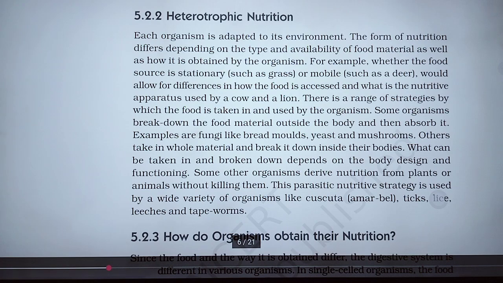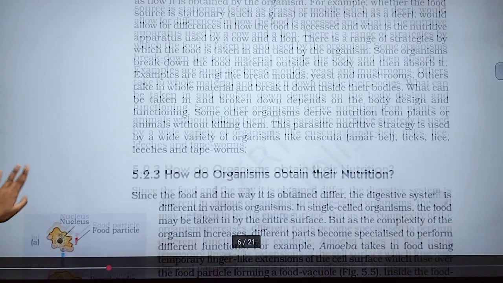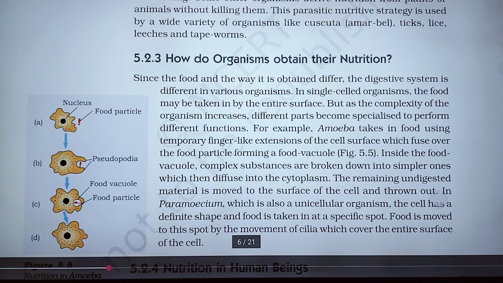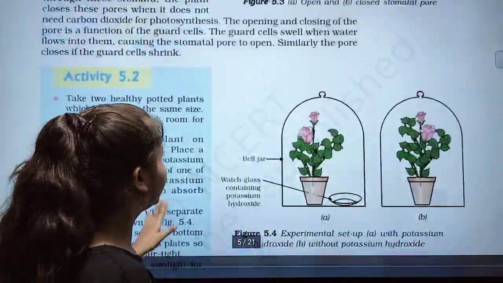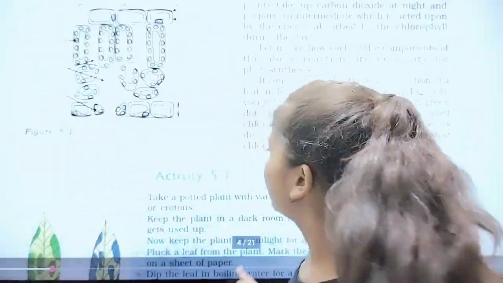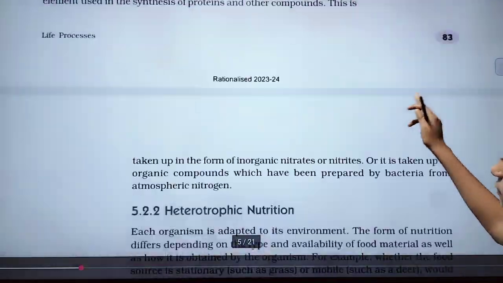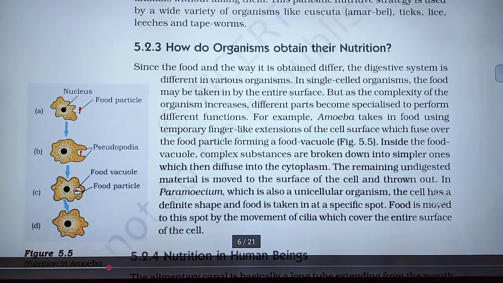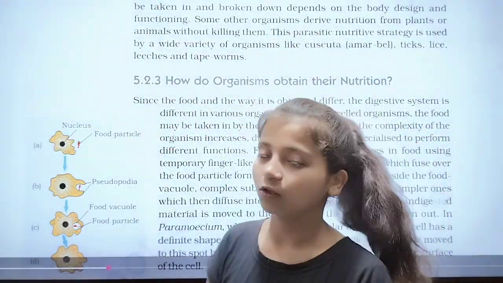Now, how do organisms obtain their nutrition? Our next topic is how organisms obtain their nutrition. We have seen that in the case of plants, they make their food with the help of photosynthesis. But in the case of animals, how they obtain their nutrition, this topic we will discuss in the next video. So that's all for today. Thank you very much.